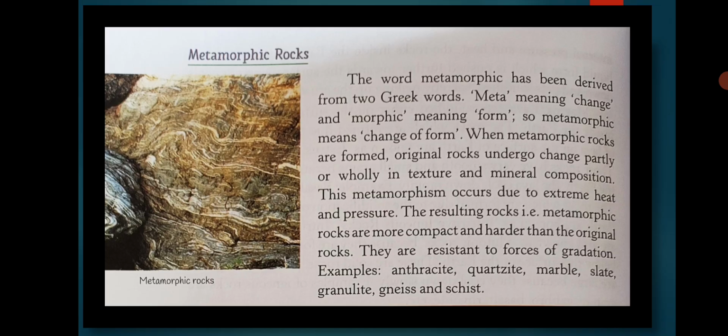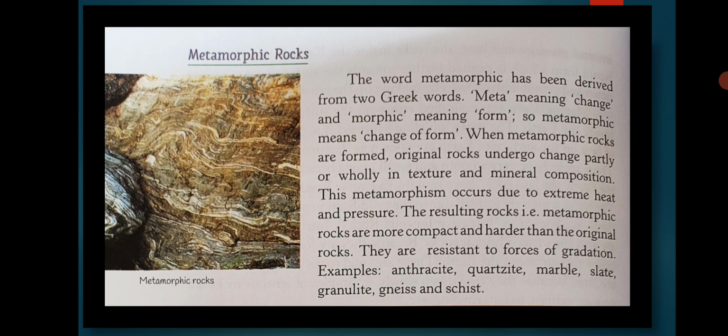Now we move towards the last type of rocks, that is the metamorphic rocks. The word metamorphic has been derived from the Greek words meta, meaning change, and morphic, meaning form. So metamorphic means change of form. When the metamorphic rocks are formed, the original rocks undergo change partly or wholly in texture and mineral composition.